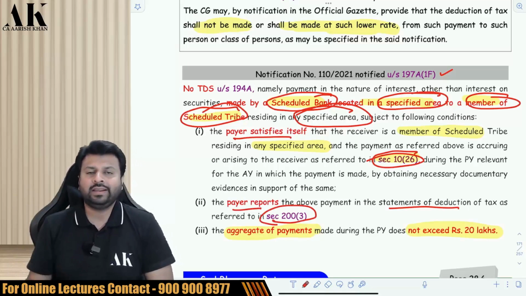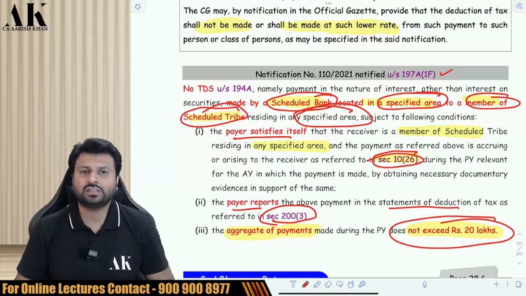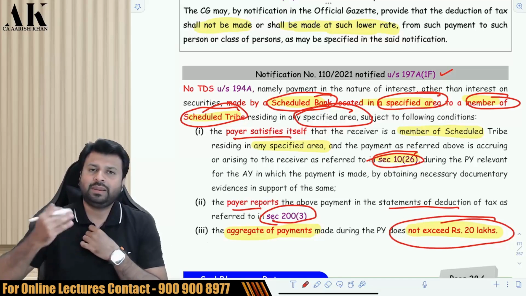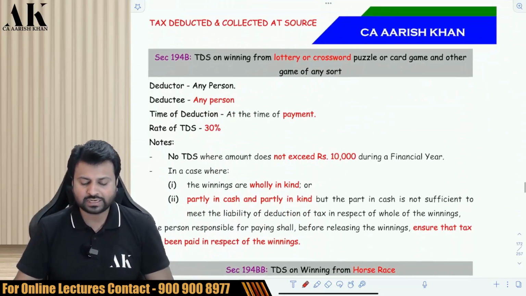The payer has to report that statement in the statement of deduction, that is under the TDS returns. And more importantly, the aggregate payment in the entire year should not exceed 20 lakh rupees. This relaxation is only up to 20 lakh rupees. If the payment made is more than 20 lakhs, then they have to deduct the TDS. Okay. So this is a notification which can be important for the exam.